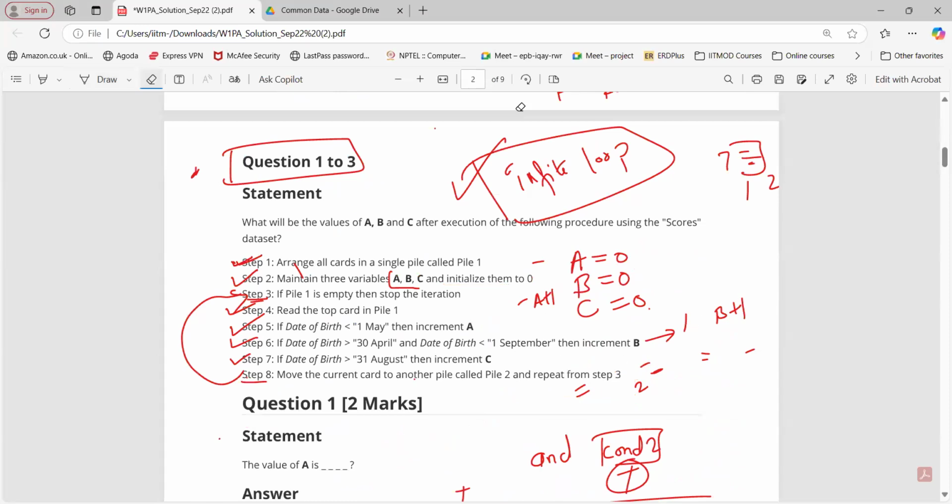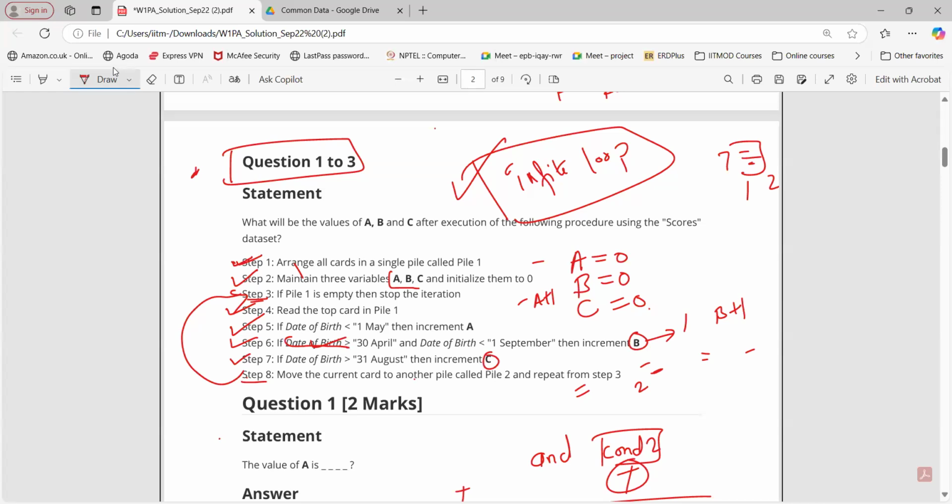Suppose the date of birth is more than August, it goes in B also and C also, if the conditions are like that. Then we increment both the things. That is also fine. So simple: if the condition is true, then we have to do that. If the condition is false, then that's it. Skip that step. So we need to check the condition.